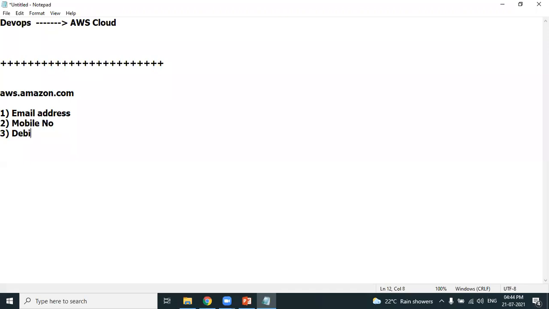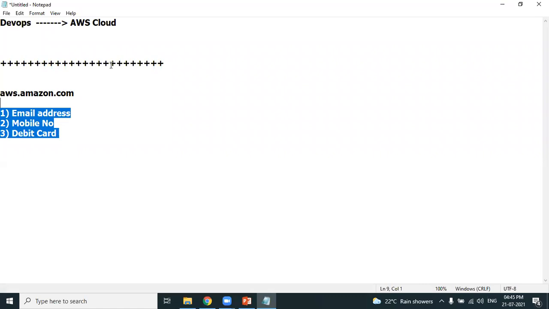Next, what you need is a debit card. Credit card may be difficult, but debit card is pretty easy. Whenever you open an account, you get a debit card. These are the 3 details you should have in your hand before creating a new AWS account, because we'll be furnishing all these 3 details when you're creating a new AWS account. As you have all the prerequisites, let's go ahead and create a new AWS account.